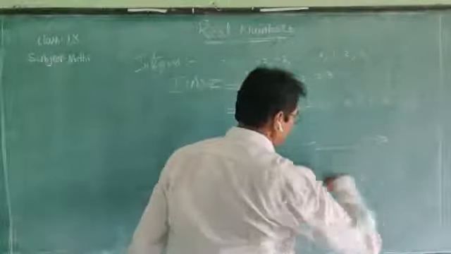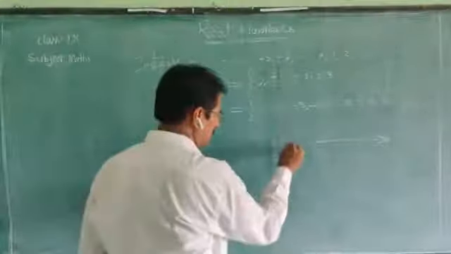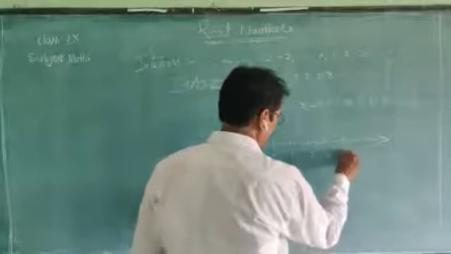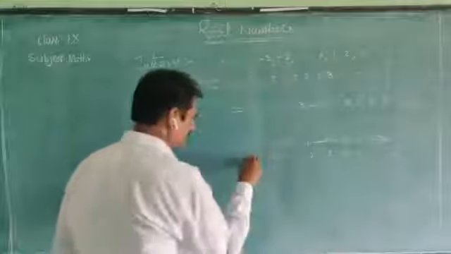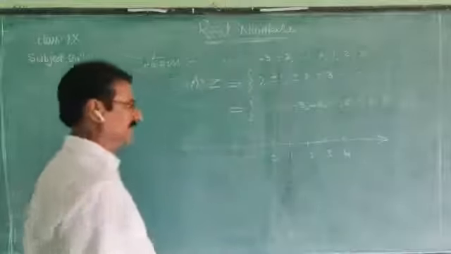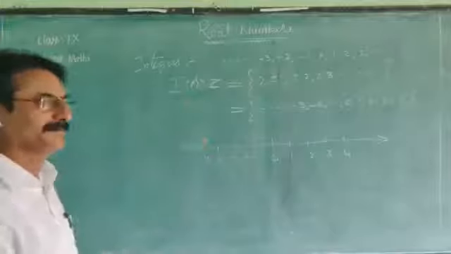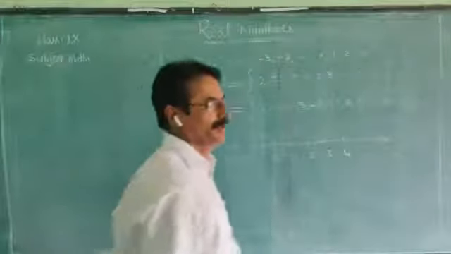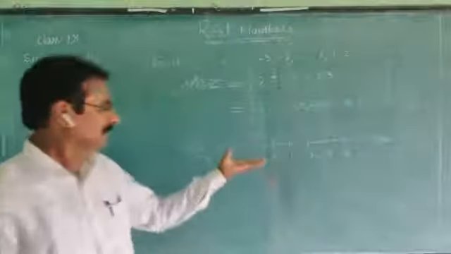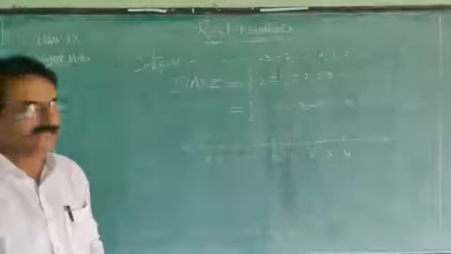For the integers, draw a line and give arrow marks on both sides and divide the line into equal parts. On the right side take 1, 2, 3, 4, 5 like that. On the left side -1, -2, -3, -4 and so on. It is the integers number line. It's very important to learn the remaining numbers coming up. So you always remember this one. What is this? This is the integers number line.